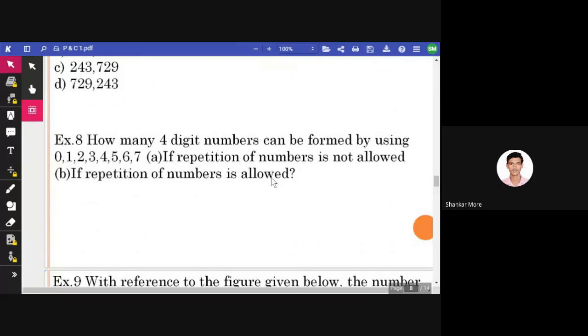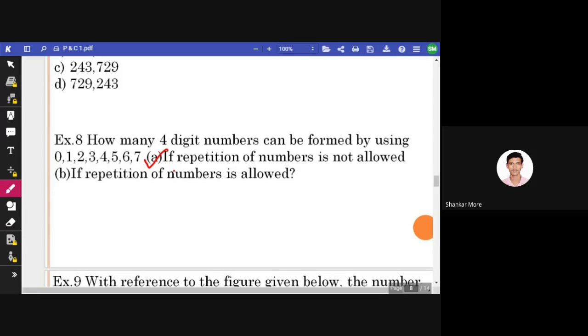Now, next. This question needs to be solved by you only. How many 4-digit numbers can be formed by using 0, 1, 2, 3, 4, 5, 6, 7? First one, if repetition of numbers is not allowed. Second one, if repetition of numbers is allowed. So find out the first one, A. If you have understood the shortcut method I told you, you can solve it quickly.